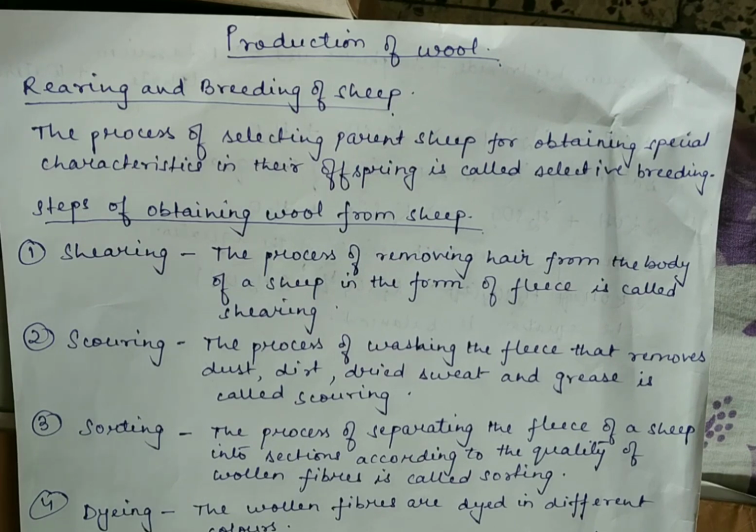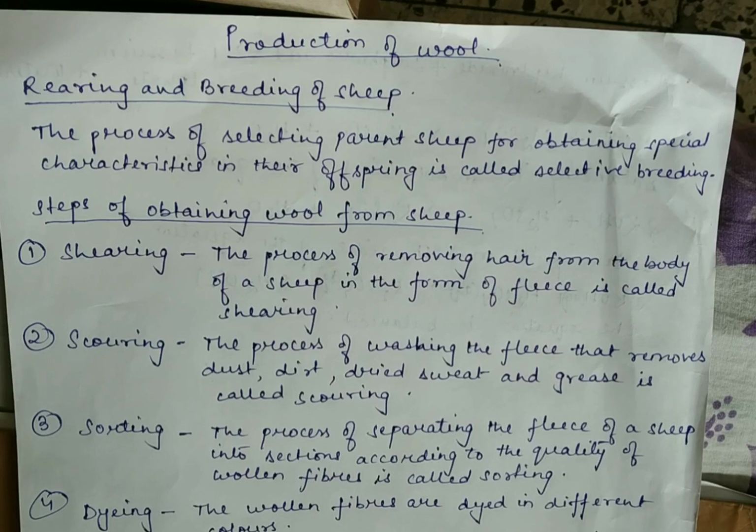Now, apart from grazing grass, the sheep are also fed a mixture of pulses, corn, jowar, oil cakes and minerals. In winter, sheep are kept indoors and fed on leaves, grains and dry fodder.